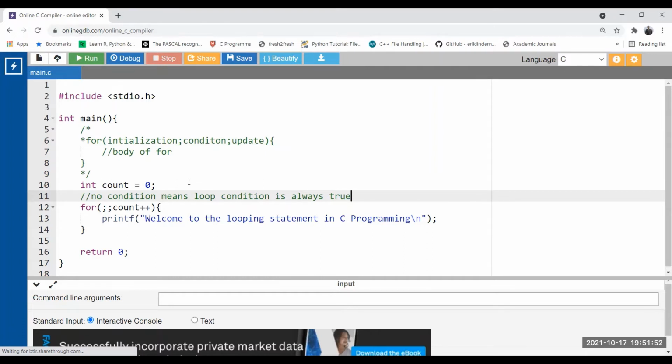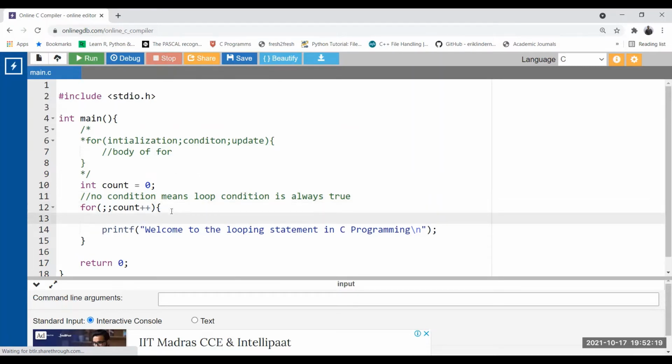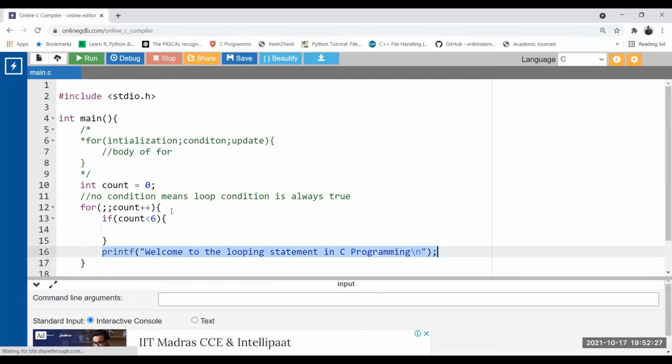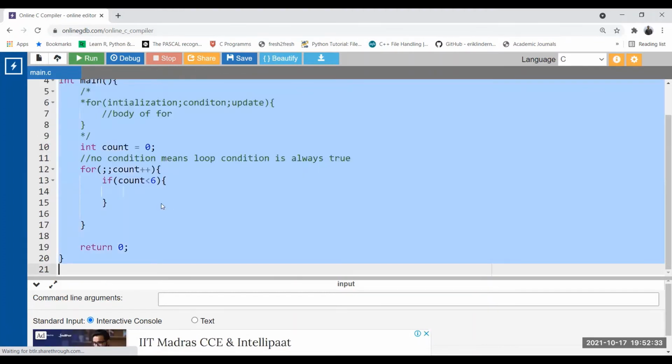Now the next point is a very, very important point. I want my loop to execute 6 times, but it is infinite here because this condition is missing. How can I control that loop? What should I do? If we do not want to put the condition in the for, we can use the condition with an if-else statement inside the body of the for loop. The earlier condition was count less than 6. So let's put this here: if count less than 6, print this line.